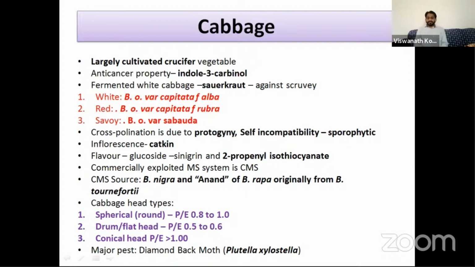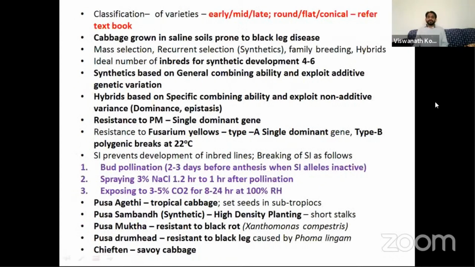So there is a classification of varieties in cabbage, early, mid, and late based on the time of sowing. And based on the head type, they are again classified into round, flat, and conical. You can refer to any textbook for the classification of these varieties. I have not given it here. And if cabbage is grown on saline soils, it is prone to black leg disease. Black leg disease is caused by the fungus Phoma lingam.